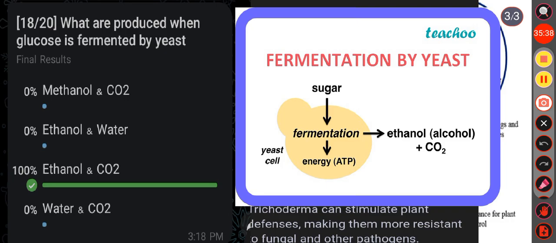Okay. Then next question, what are produced when glucose is fermented by yeast? Option A, methanol and carbon dioxide. Option B, ethanol and water. Option C, ethanol and carbon dioxide. Option D, water and carbon dioxide. Here the correct answer is option C, that is ethanol and carbon dioxide. We know when yeast ferment glucose, the primary products are ethanol and carbon dioxide, and this process is known as alcoholic fermentation. Okay, so here the correct answer is option C.